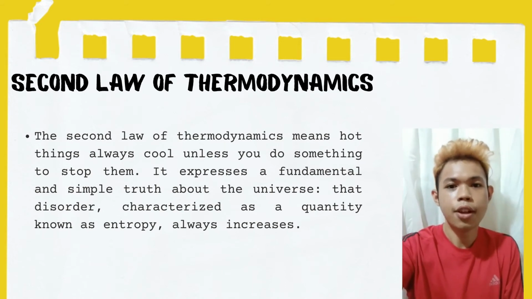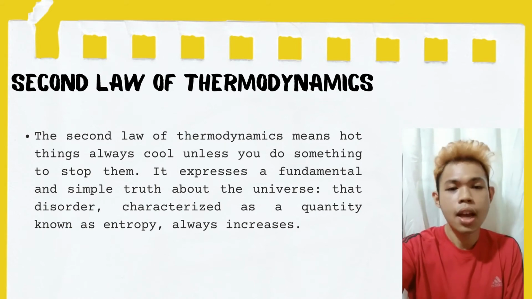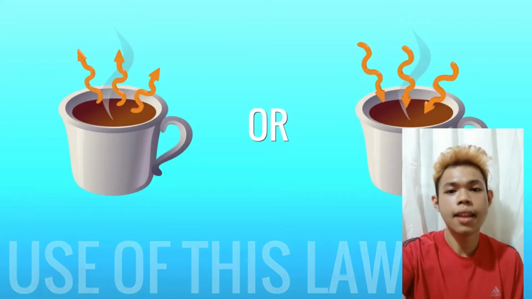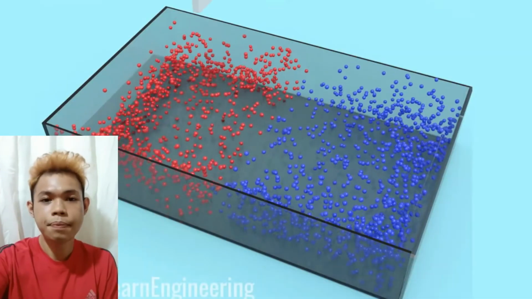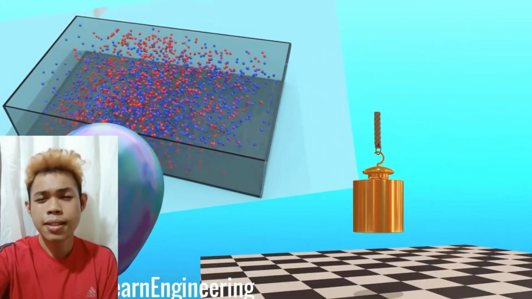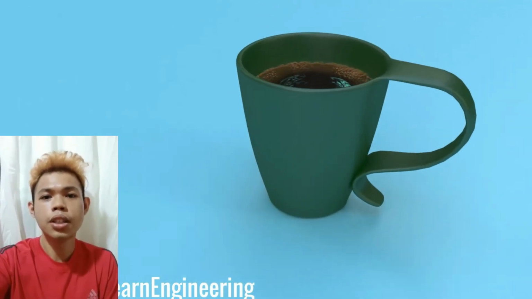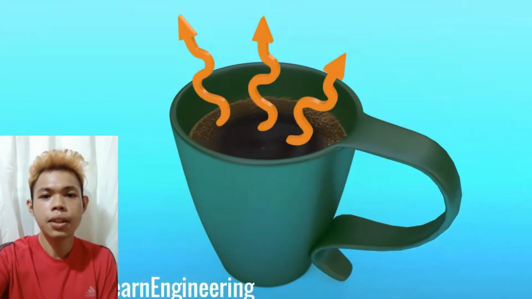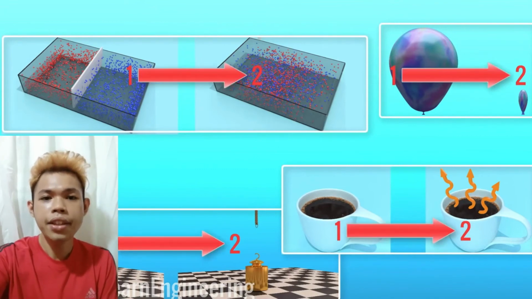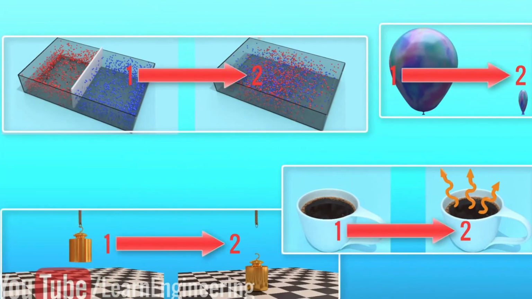It expresses a fundamental and simple truth about the universe: that disorder, characterized as a quantity known as entropy, also increases. For example, when a hot object is placed in contact with a cold object, heat flows from the hotter one to the colder one, never spontaneously from colder to hotter. If heat were to leave the colder object and pass to the hotter one, energy could still be conserved.